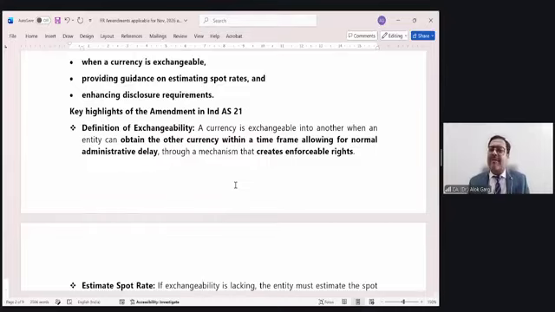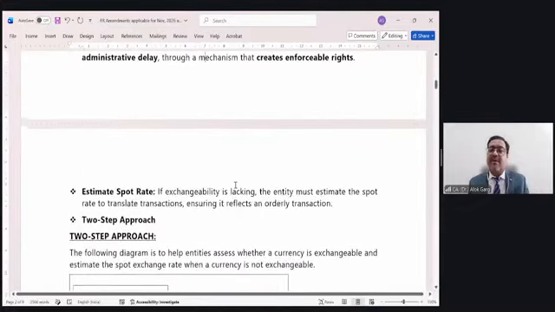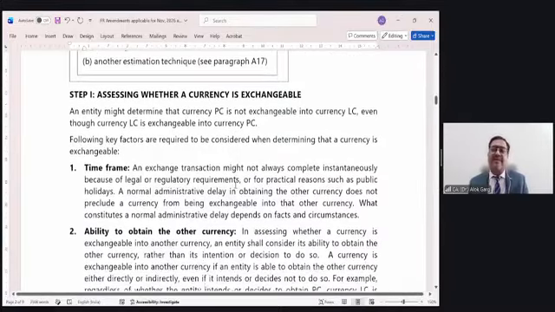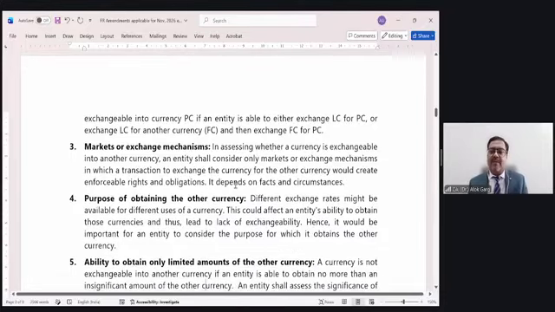For example, let me talk about a share, BCG. There was a stock known as BCG, and that stock was suspended from trading for 6 months. It was listed on the stock exchange, but no trading was happening, meaning that stock was not tradable. Likewise, if the currency is not tradable, it will be considered not exchangeable. So this amendment addresses the meaning of exchangeability, how to determine the spot rate, and what the two-step approach is. I would request each and every student to go through these amendments, to have a good theoretical view in the examination. Okay, so that was one.